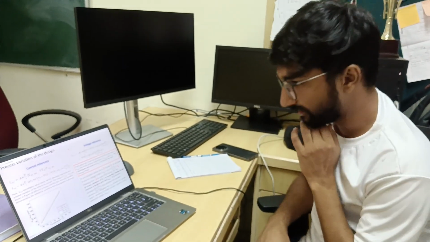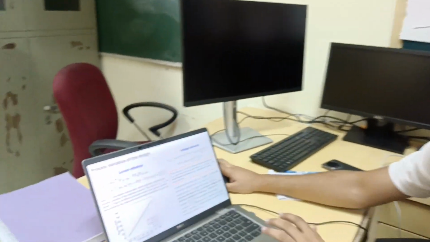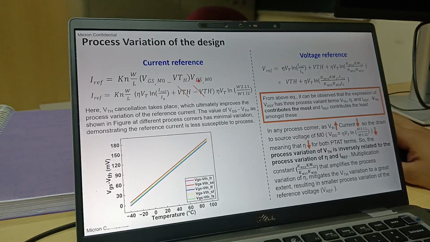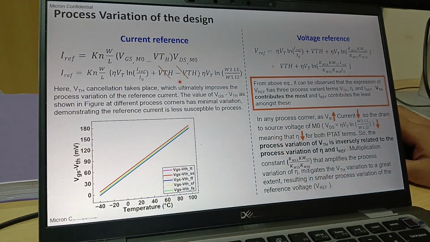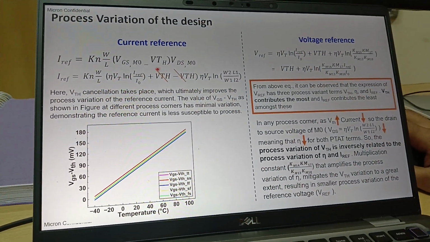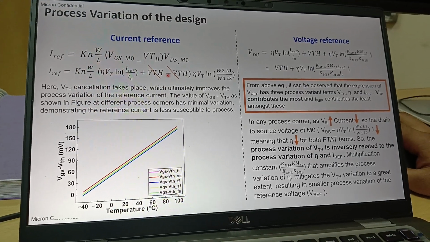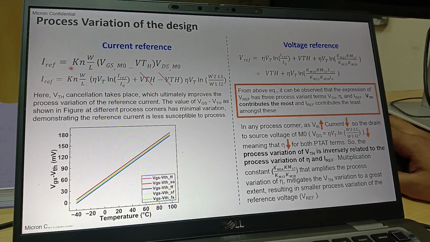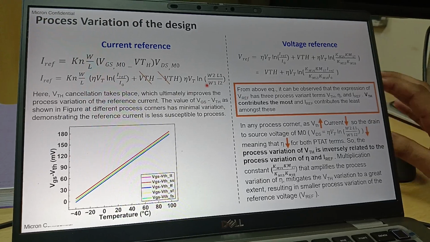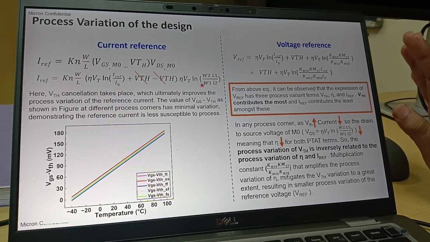So we are claiming that our circuit is process independent without using any external trimming circuitry. So how are we claiming that, how are we making this statement? As you see the expression, this IREF expression contains two VTH terms and they are opposite in nature. So they will cancel out their effects. So in our I reference circuit equation, we have no VTH terms present.